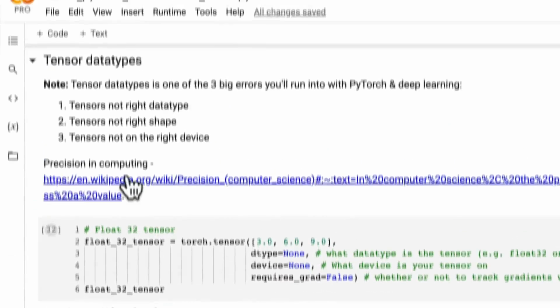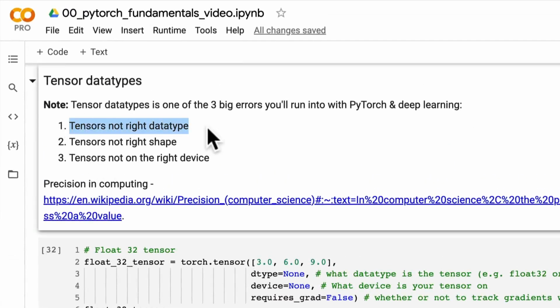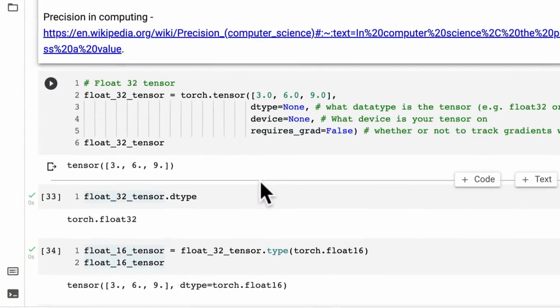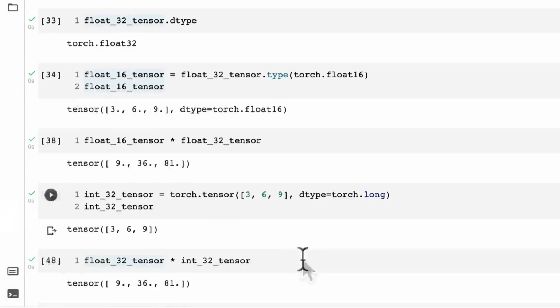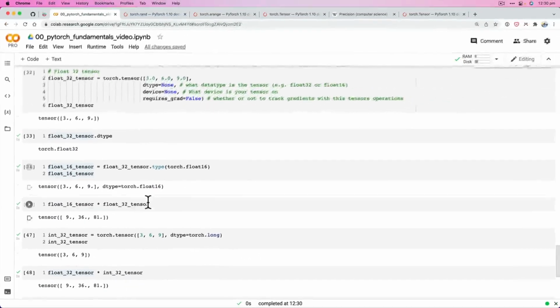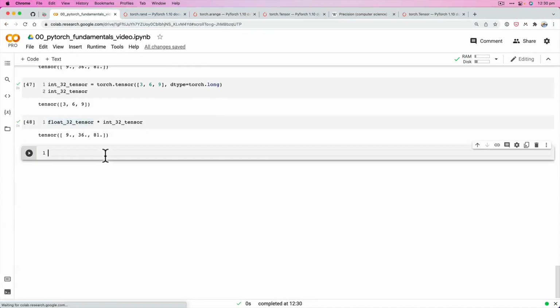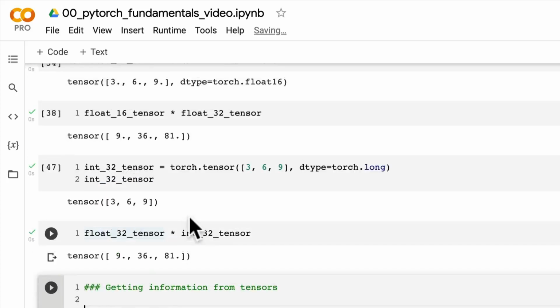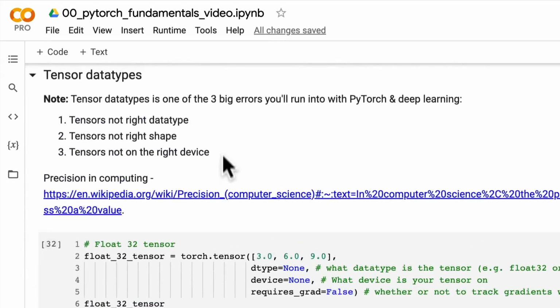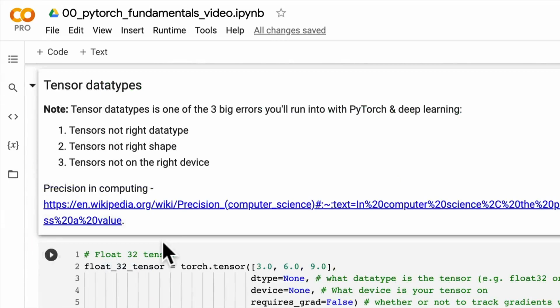But just keep this in mind when we're training models. We're probably going to run into some errors at some point of our tensors not being the right data type. And if PyTorch throws us an error saying your tensors are in the wrong data type, well, at least we know now how to change that data type or how to set the data type if we need to. And so with that being said, let's just formalize what we've been doing a fair bit already, and that's getting information from tensors. So the three big things that we'll want to get from our tensors, in line with the three big errors that we're going to face in neural networks and deep learning, is, let's copy these down.